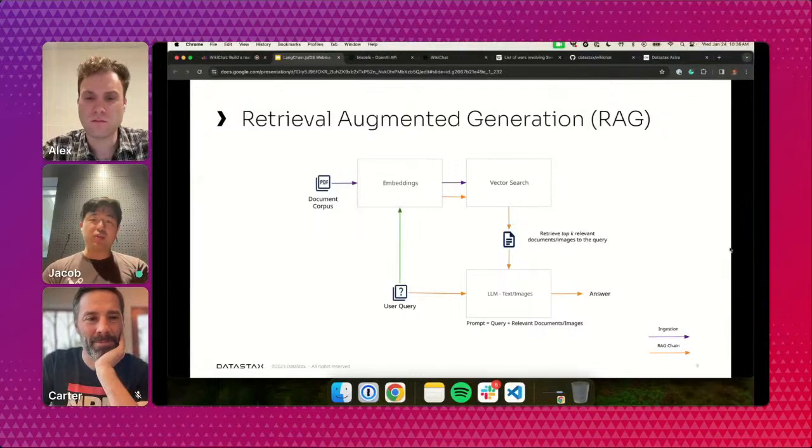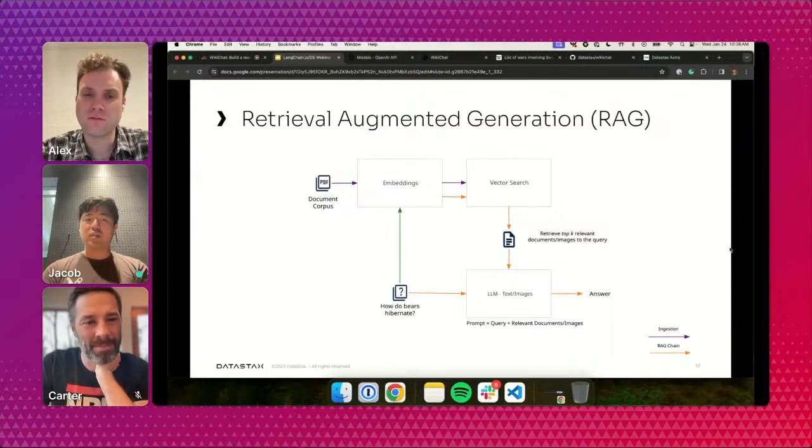And it turns out a very simple and very common one. If you go to the next slide here. Okay, so here's an example of a basic one: how do bears hibernate? And what would happen here is, I got ahead of myself a little bit, apologies for that. If you ask the question, how do bears hibernate, that gets translated to a vector. We search the vector database, Astra DB, for documents related to bear hibernation, and maybe we get some results back and generate, and all's fine and dandy.